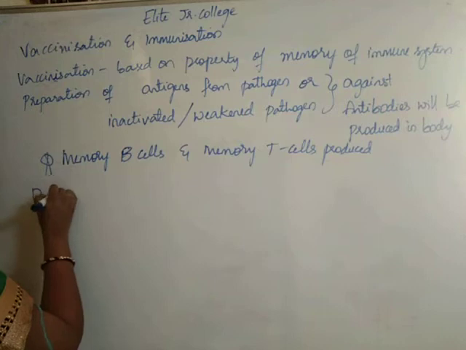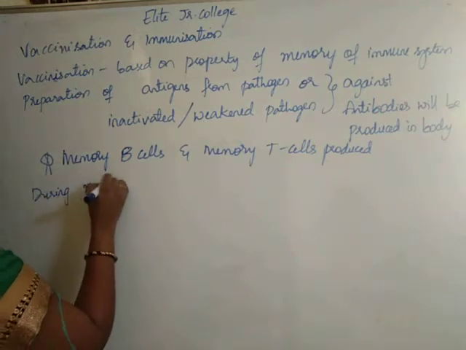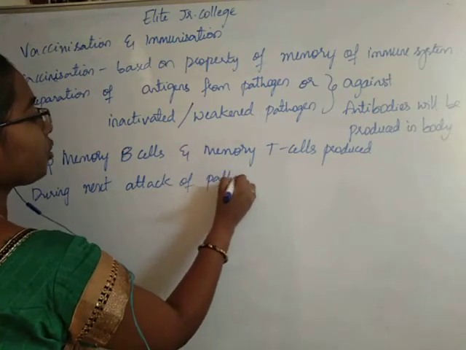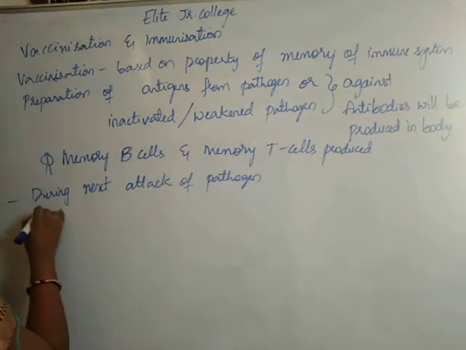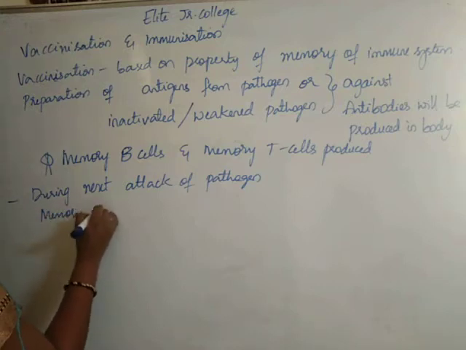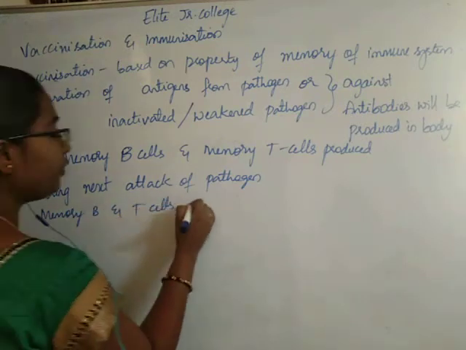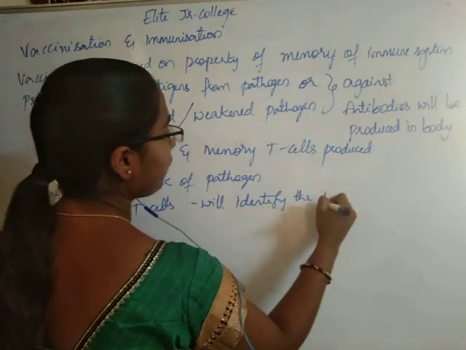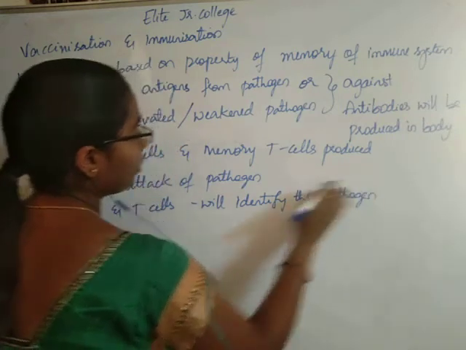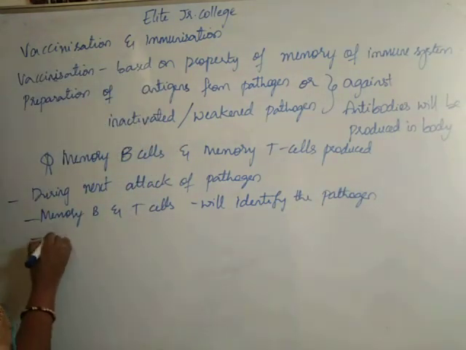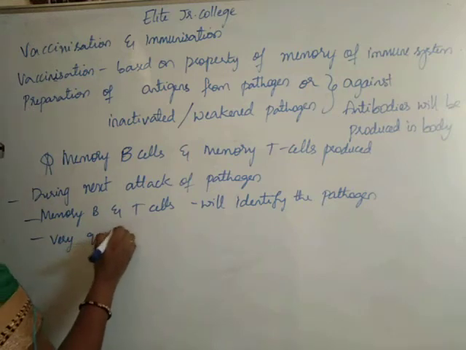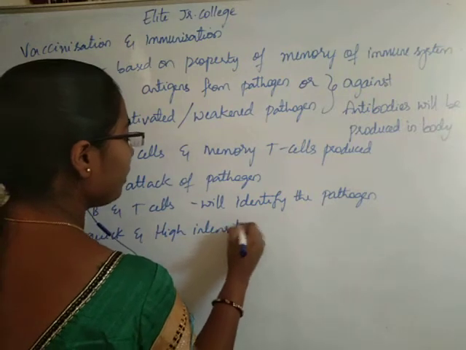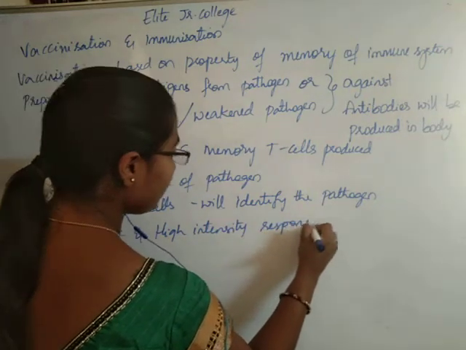Okay, during the next attack of the pathogen, the memory B and T cells will identify the pathogen, okay, then a very quick and very high intensity response is generated.